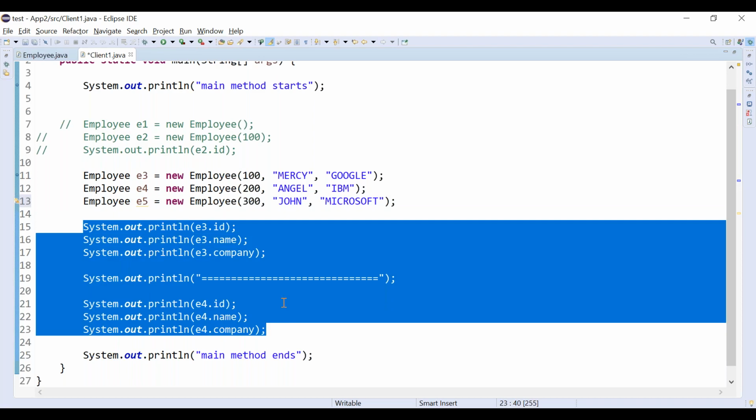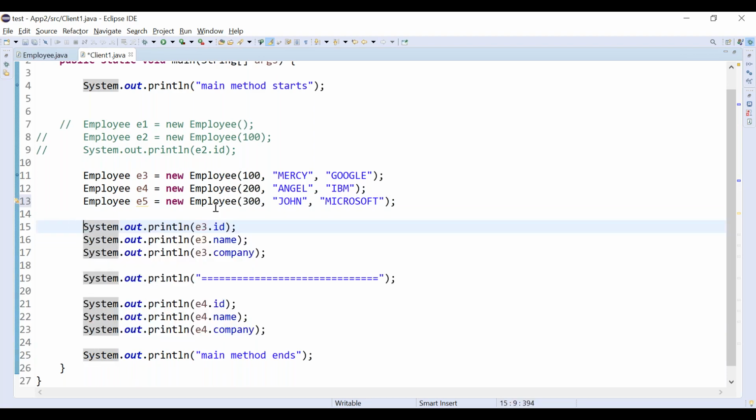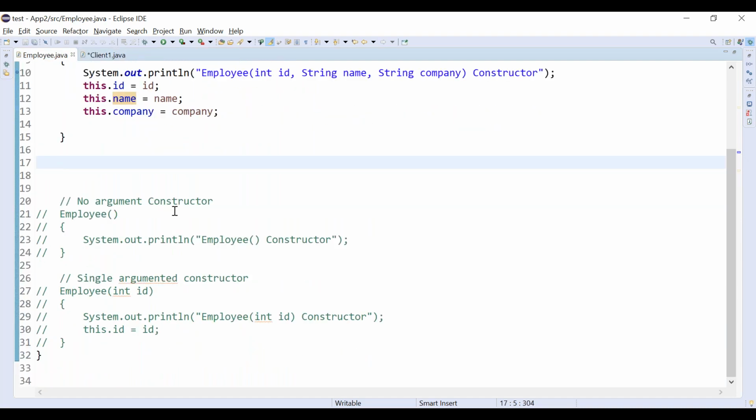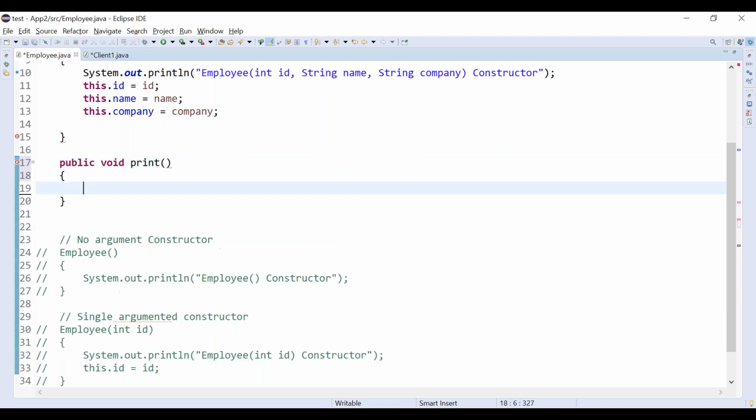We already know that if we want to do a repeated task, we can move it into a method. This is what I can do. I can create one method, public, let it be an instance method. Public void print. This is my print method. What I can do is print all the things. Either I can print directly or in a single statement also I can print.